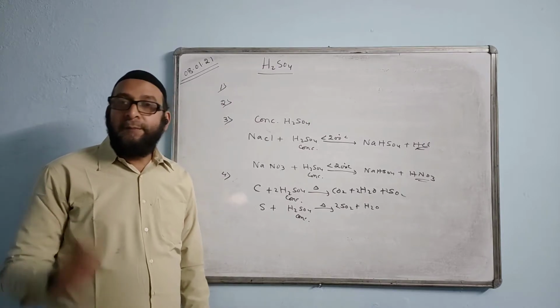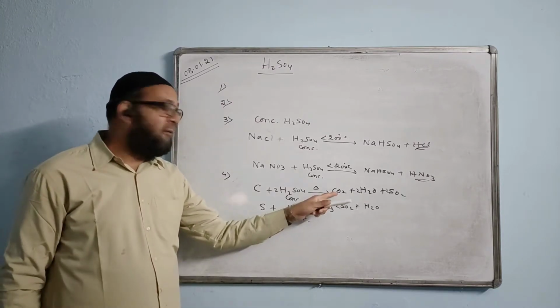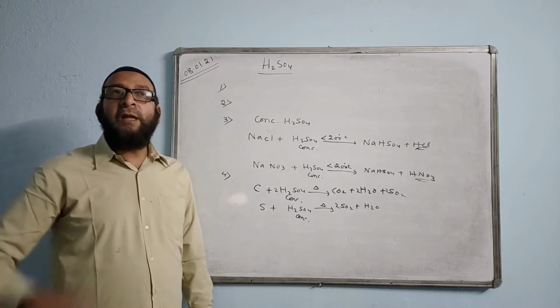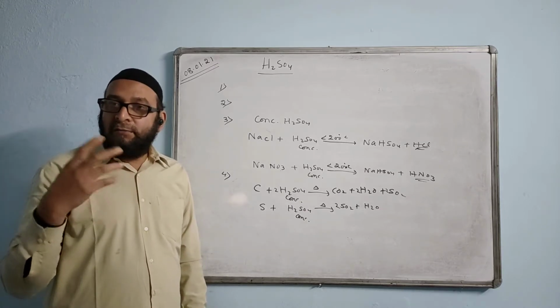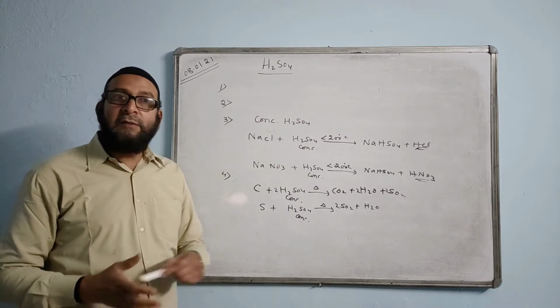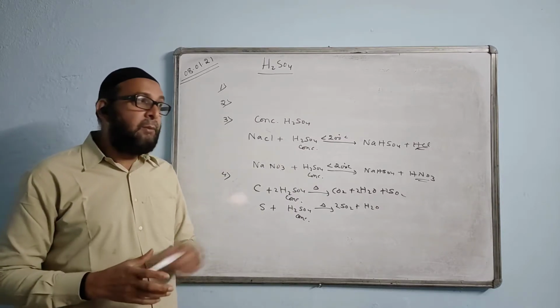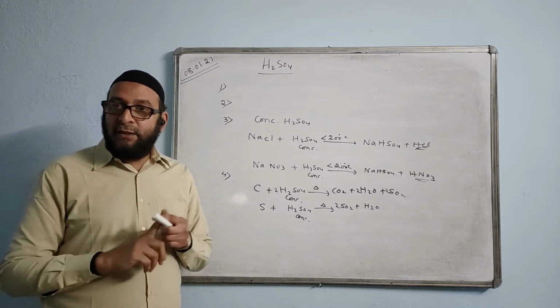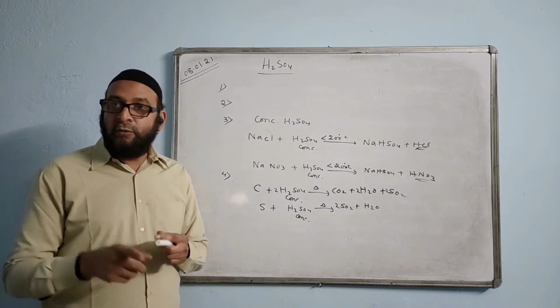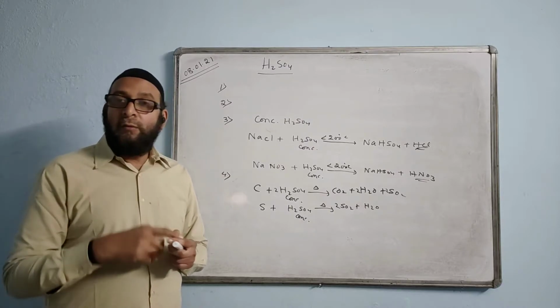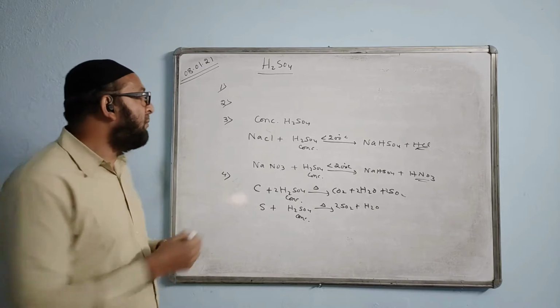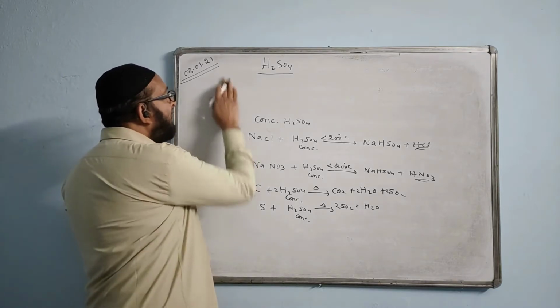Here the question becomes important. See, how can you make carbon dioxide from dilute H2SO4? Dilute. At that time you have to think about the general reaction of dilute acids. If you remember, the reaction was carbonates plus dilute acid gives salt, water and CO2. We will go for that reaction, I mean the dilute sulfuric acid reaction.